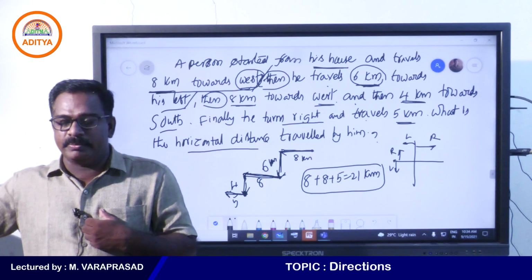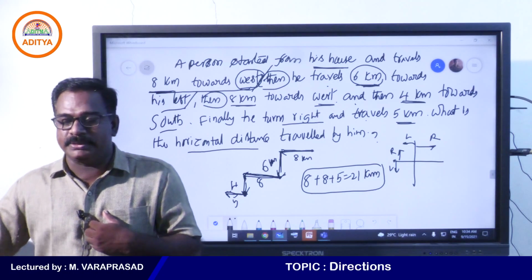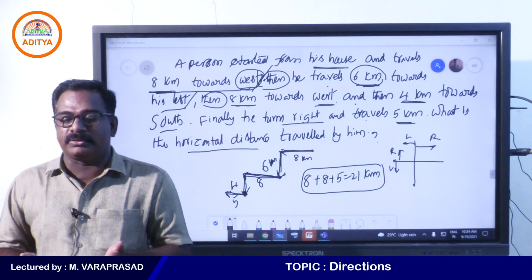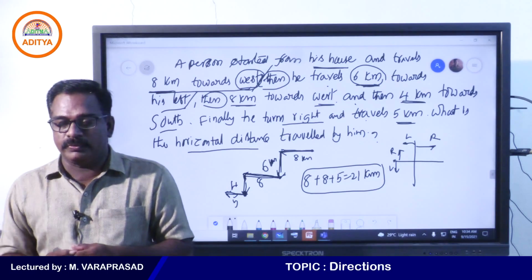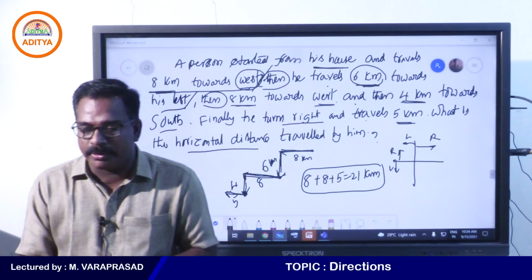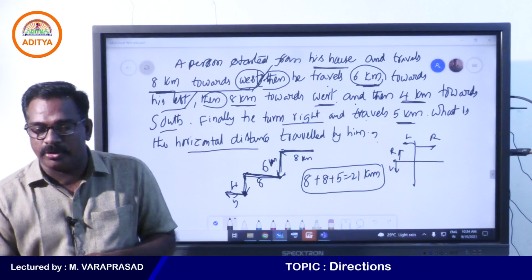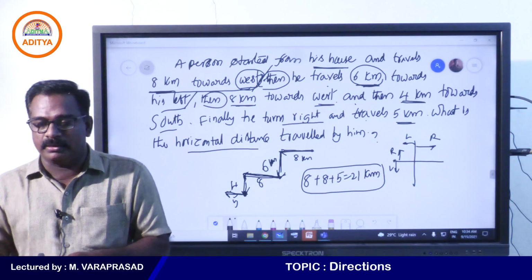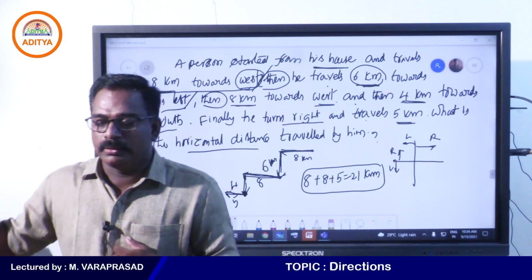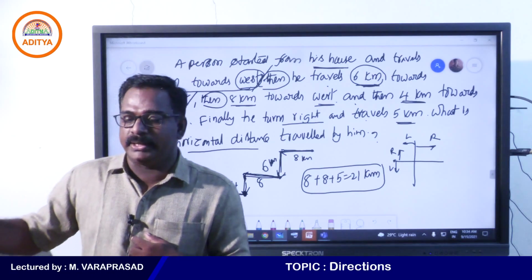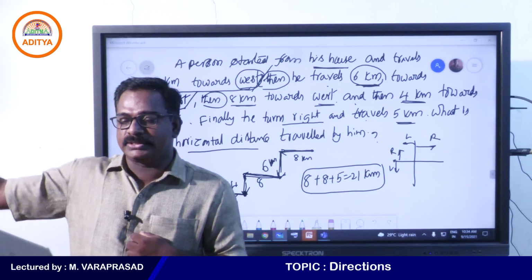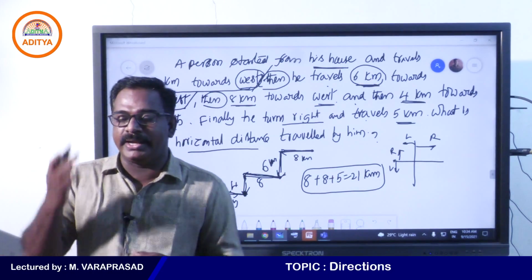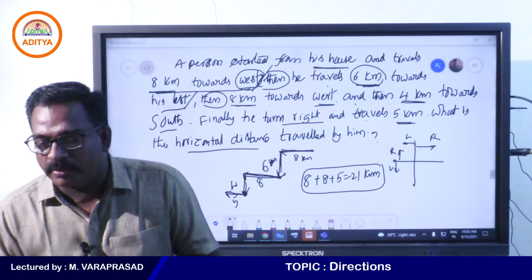Because directions will not be changed, our India map will not be changed. Jammu Kashmir is always at the top of our country, means going to the head will be called north. We cannot change that. Going down, towards Sri Lanka, means going to the south. So, directions are fixed. You need to keep that in your mind blindly. Always your right side is east. East opposite is west. Your head is north and your down is south.